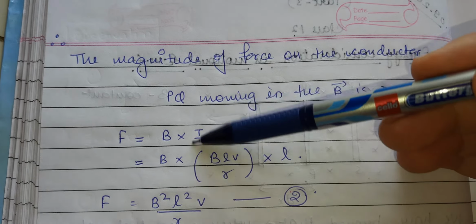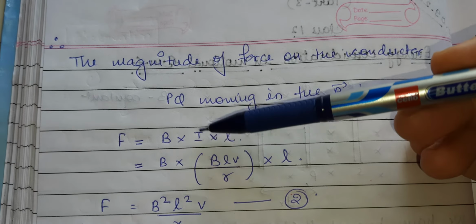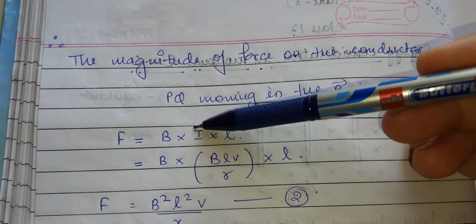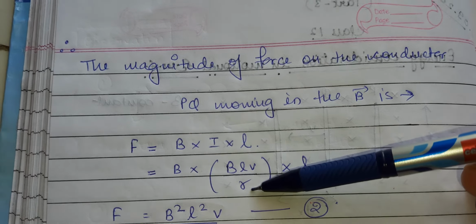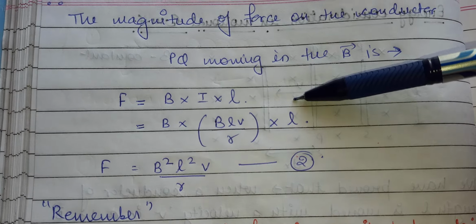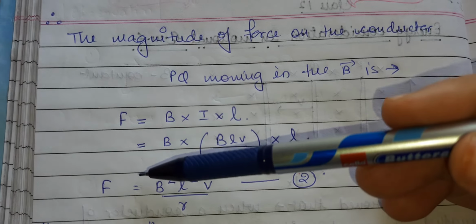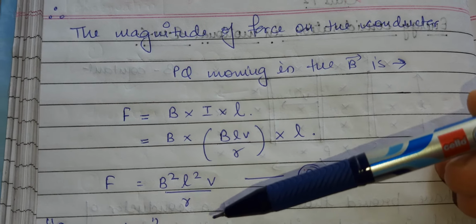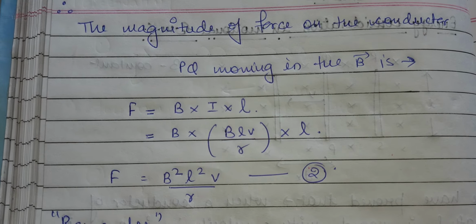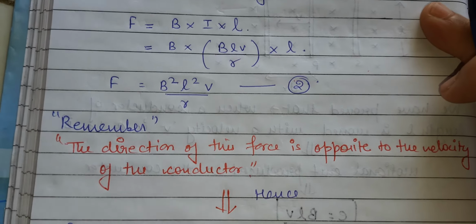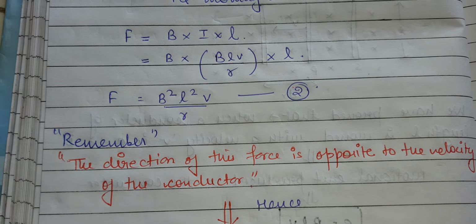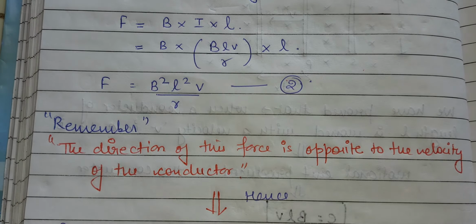In place of I, we have just found the current in that circuit, that is BLV upon R. So I am replacing the value with BLV upon R, and keeping the rest constant. So the magnitude of the force on that conductor is equal to B square L square V upon R. One thing we need to remember always is that the direction of this force is always opposite to the velocity of the conductor.